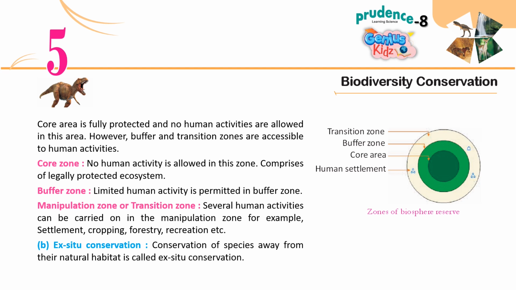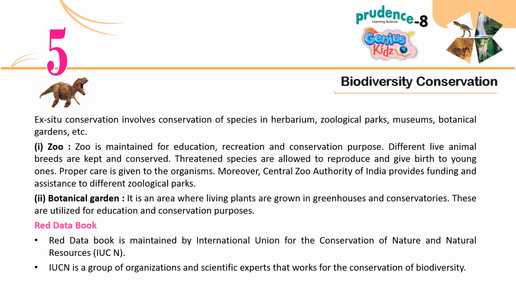Manipulation zone or transition zone. Several human activities can be carried on in the manipulation zone, for example, settlement, cropping, forestry, recreation, etc. B. Ex situ conservation. Conservation of species away from their natural habitat is called ex situ conservation. Ex situ conservation involves conservation of species in herbarium, zoological parks, museums, botanical gardens, etc.